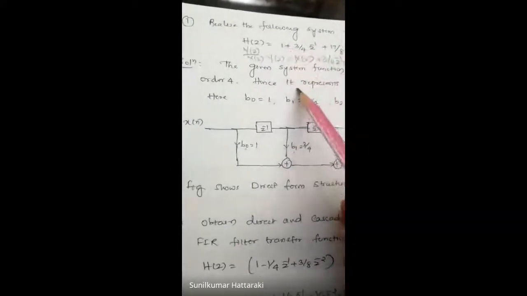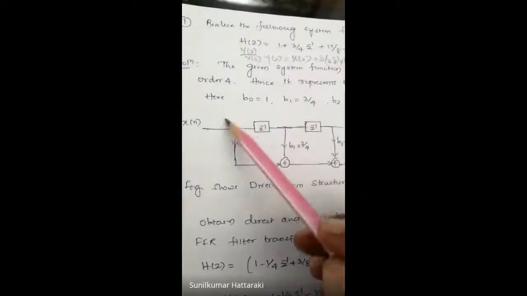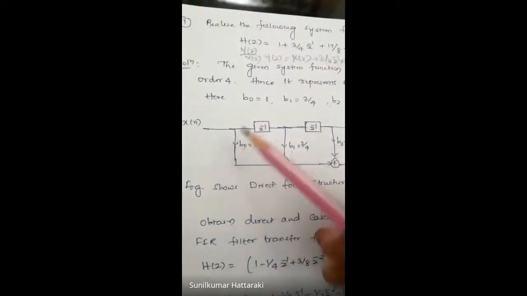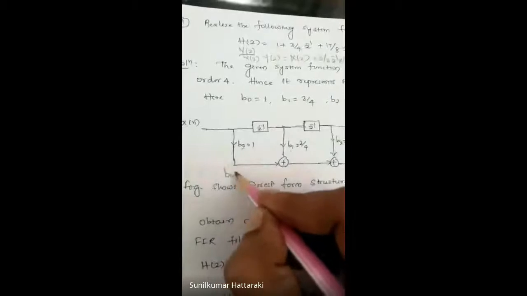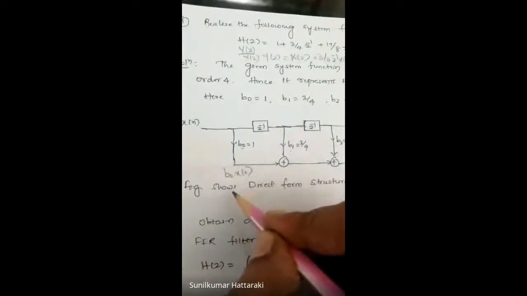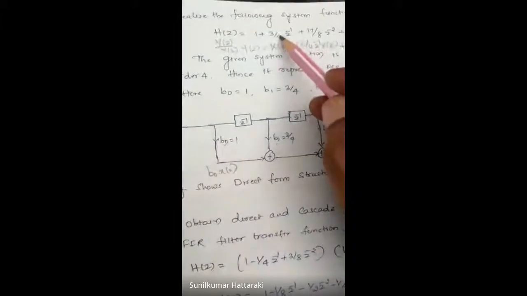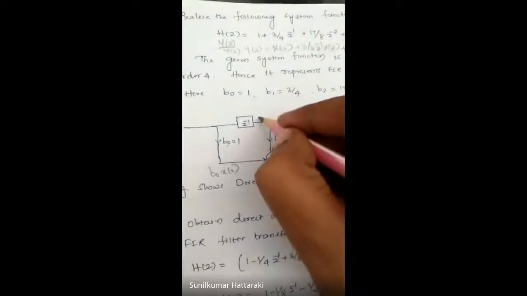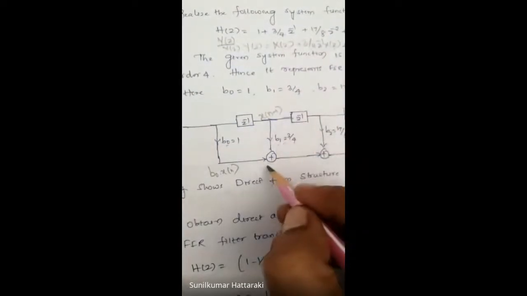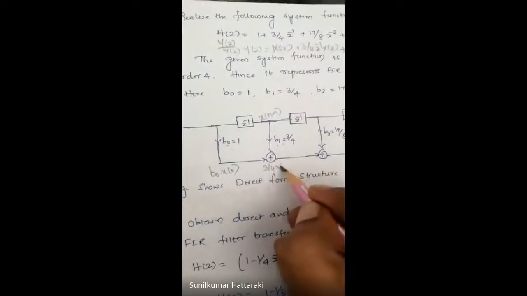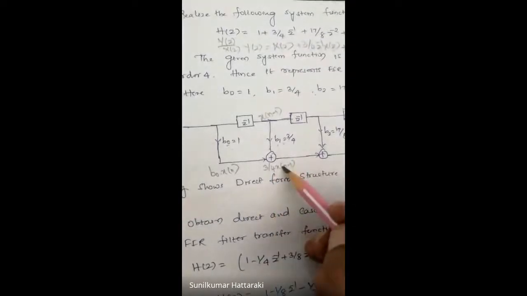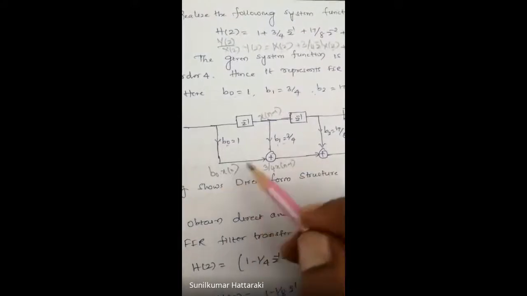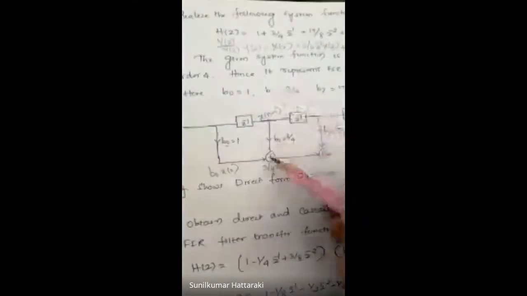So x of n is first multiplied by the coefficient term 1, so it becomes b naught x of n, as we discussed in the standard format. Next, in order to get this one, x of n is delayed by one time. So we get x of n minus 1, multiplied by the constant multiplier 3 by 4, giving 3 by 4 x of n minus 1. This is added with the previous result, that is b naught x of n. Addition is there, correct? Add with the previous operation.